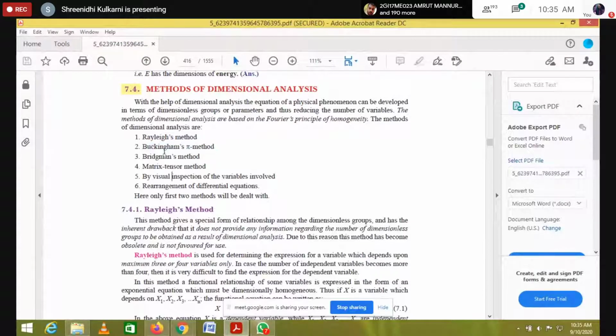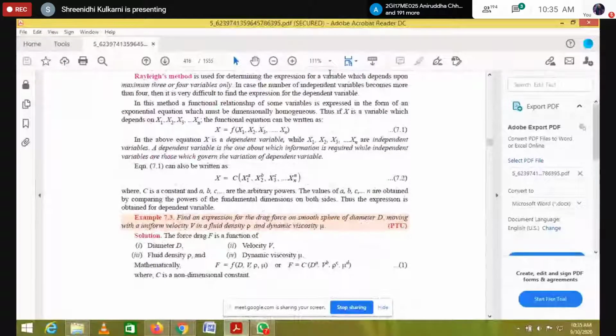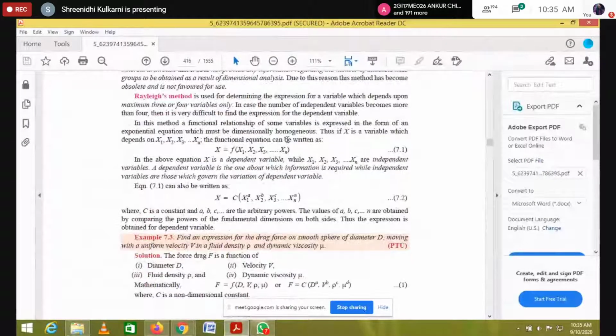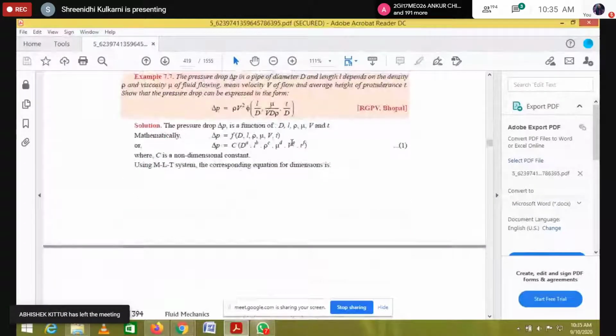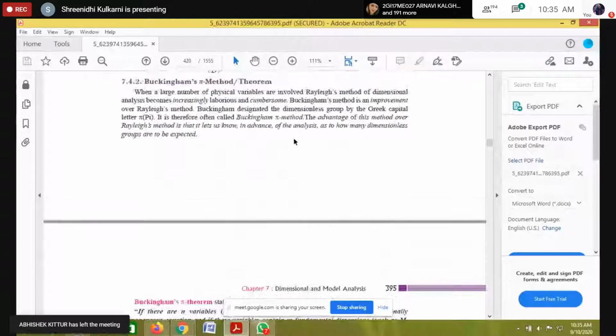But in your syllabus, you have only Buckingham's pi method, or Buckingham's pi theorem. So we come to the procedure, which is common for the Rayleigh method as well as Buckingham's pi method. So directly I will come to Buckingham's pi method.